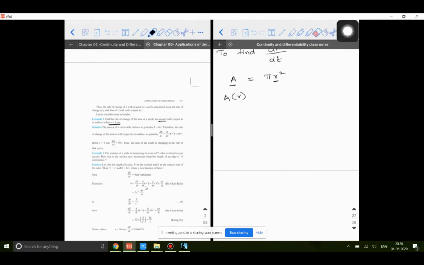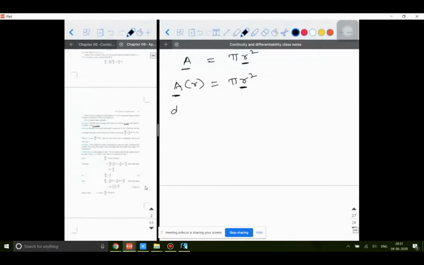So A of r is equal to pi r square. I'm writing an extra step. As the value of r is changing, the area is also changing simultaneously. Now I'll differentiate A with respect to time, because that is what they're asking me to find. So dA by dt is equal to pi into, pi is a constant, d by dt of r square.